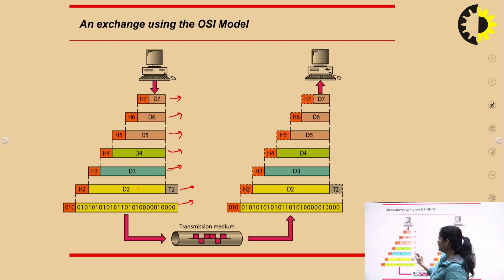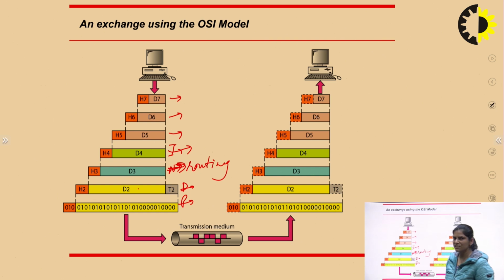Here we have to establish a connection, and here we have to find out the optimal routing, at the network level. Now transport layer means we have to establish connection between sender and receiver, that is wired or wireless. Now at the session layer there is a synchronization.